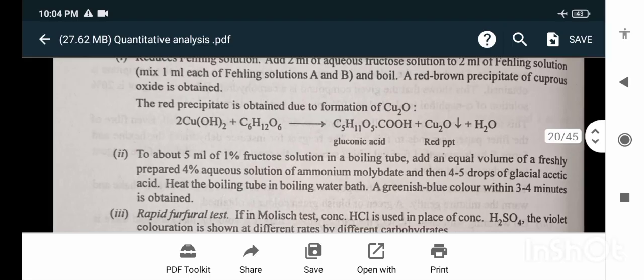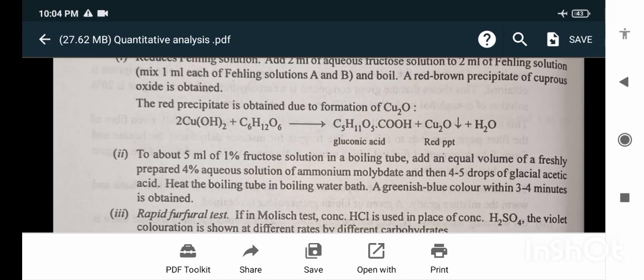Take about 5 ml of 1% fructose solution in a boiling tube and add an equal volume of a freshly prepared 4% aqueous solution of ammonium molybdate and then 4 to 5 drops of glacial acetic acid. Heat the boiling tube in a boiling water bath. A greenish blue color within 3 to 4 minutes is obtained.